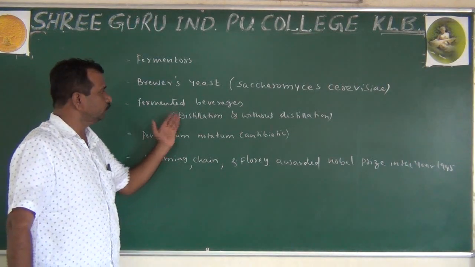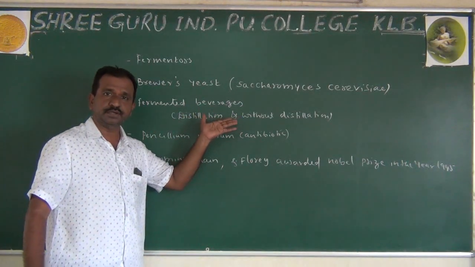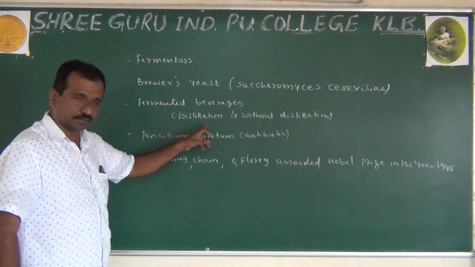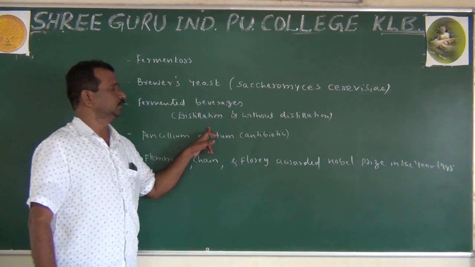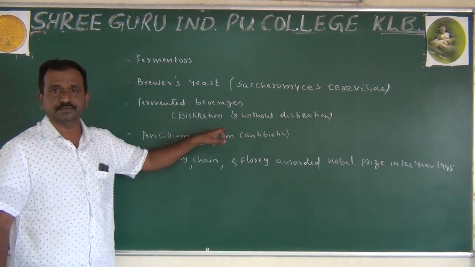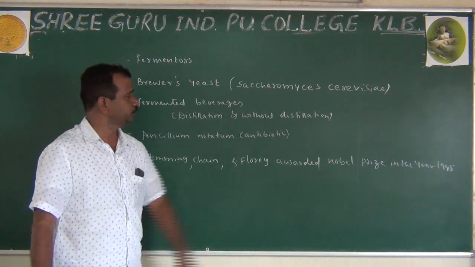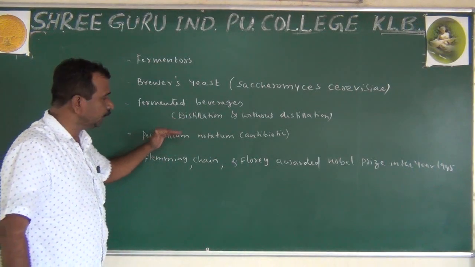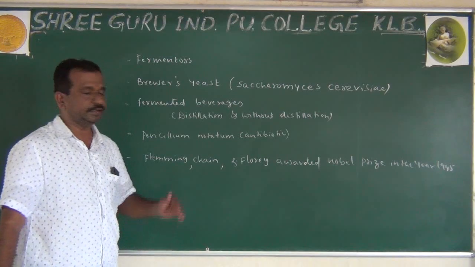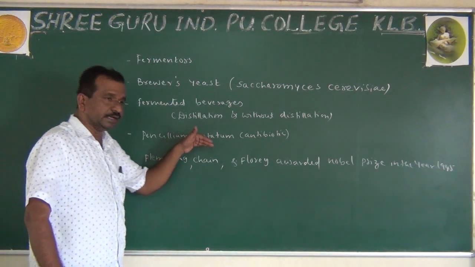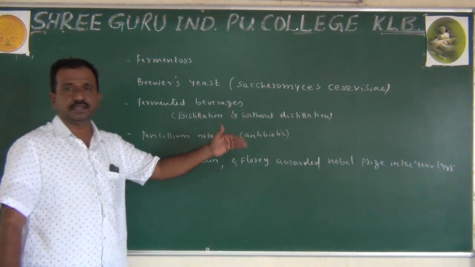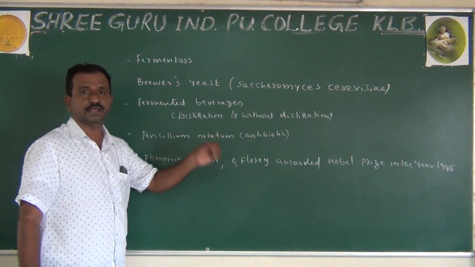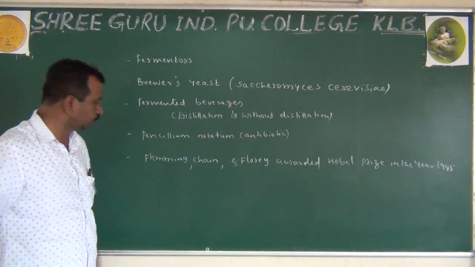These fermented beverages are produced depending upon the raw materials we use. Which materials do we use? Normally malted cereals, fruit juices, etc. Now next, regarding the antibiotics: antibiotic means opposing life, that is, they harm the disease causing organisms which exist in our body.